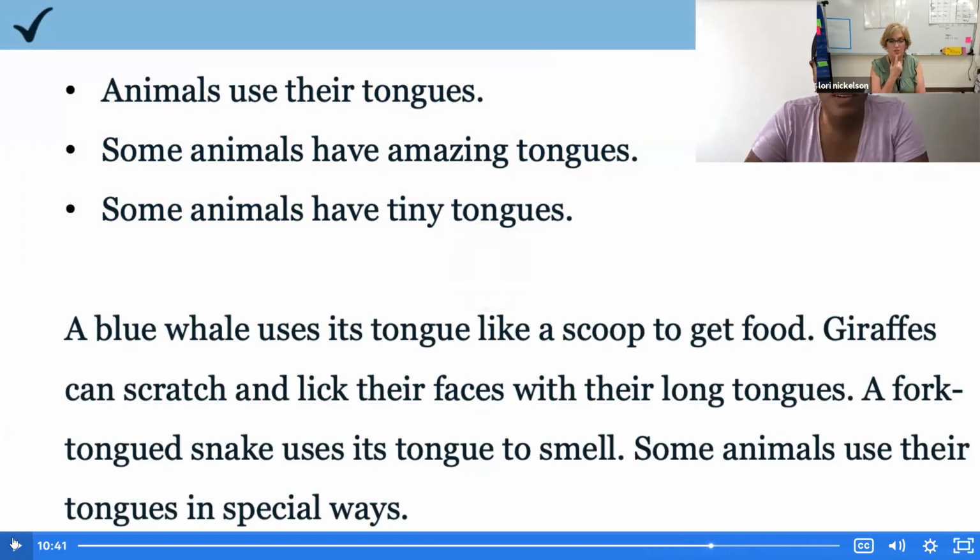Okay, so which topic sentence do you think best fits that paragraph? Animals use their tongues, some animals have amazing tongues, or some animals have tiny tongues. What is that paragraph mainly about? Some animals have amazing tongues. Let's see. Pause the video now and get started.